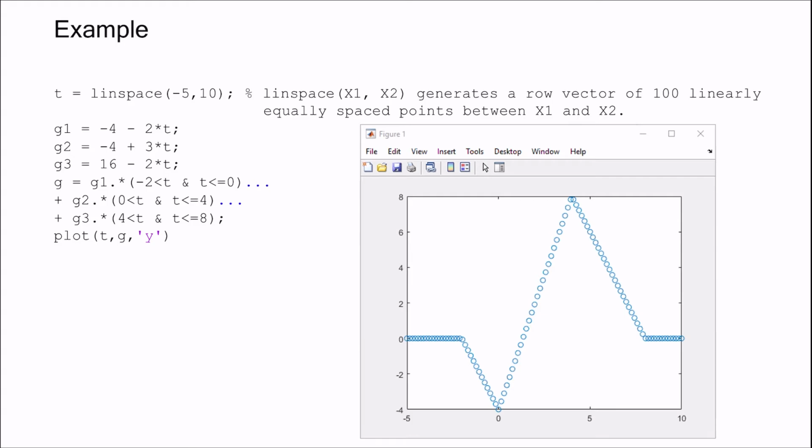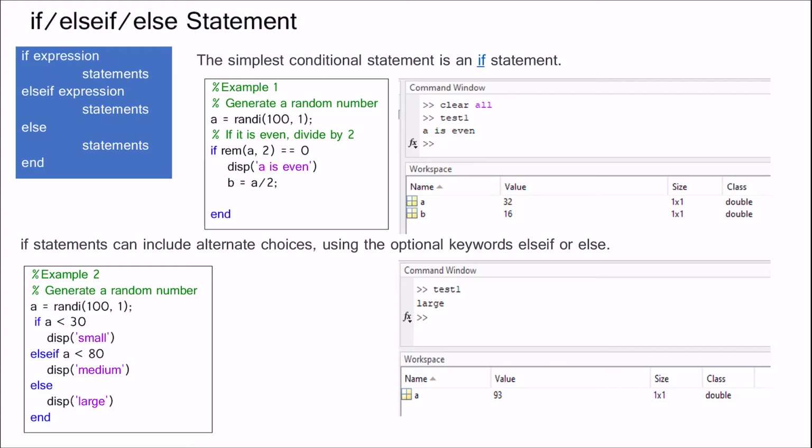Now we will discuss the most used concept of programming languages, that is if else statements, or in another way, condition statements. There are three types of condition statements here: if, else if, or else. First start with the if statement. An if statement can be followed by one or more optional else if and else statements, which is very useful to test various conditions.